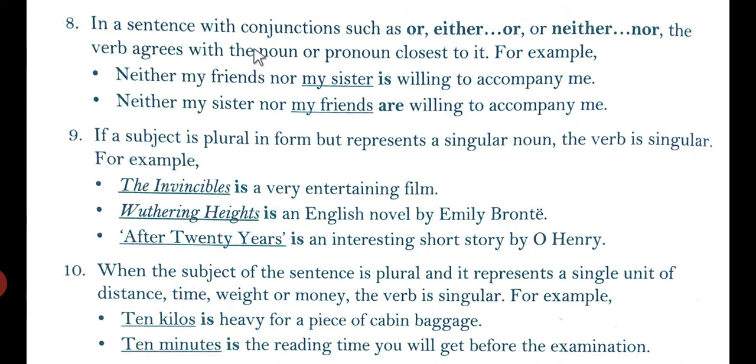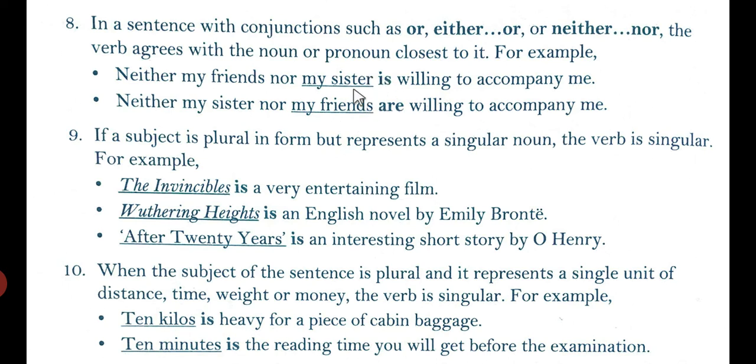So in a sentence with conjunctions such as or, either, nor, neither, the verb agrees with the noun or pronoun closer to it. So here friends is a plural subject and sister is a singular subject. So the verb agrees with the noun or pronoun which is closer to it.